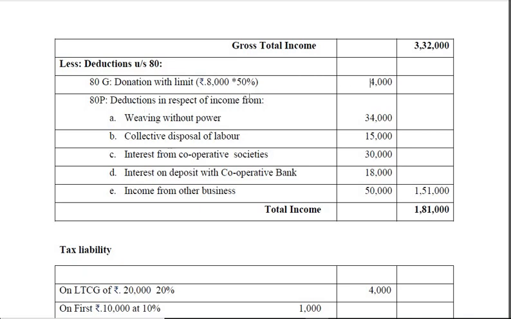Then deductions in respect of income from weaving without power, with power not qualified, collective disposal of labor, interest from cooperative societies, interest on deposit with cooperative bank, and income from other business restricted to 50,000 because it is not a consumer cooperative society. As a result, that comes to, totally including long-term capital gain donation of 8,000, together 1,51,000 as the deductions. So total income is 1,81,000.